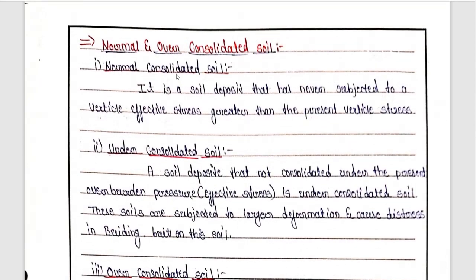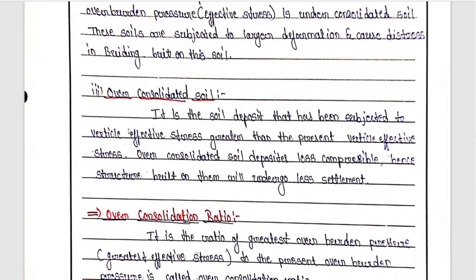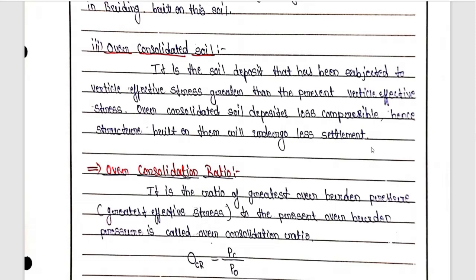It is very simple. Normally consolidated soil means whatever the present vertical stress is, that is the maximum yet, meaning that even if we consider the past, it is the maximum. Whatever the effective stress under which the soil is undergoing consolidation is not the maximum of all, that is called under consolidated soil. If the past stress was the maximum, it is called over consolidated soil. So if over consolidated soil is there, there will be less settlement.